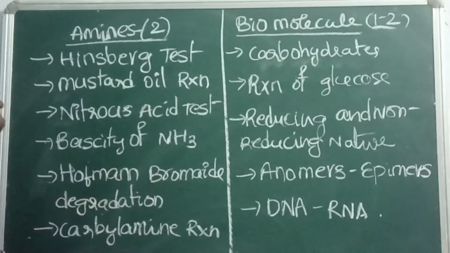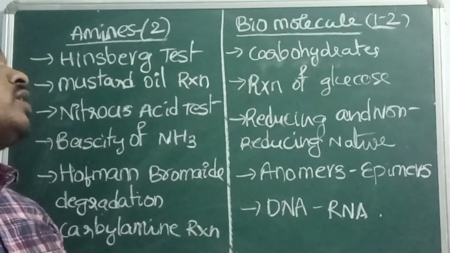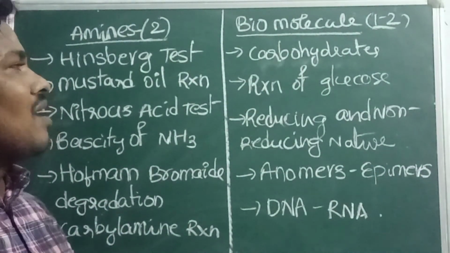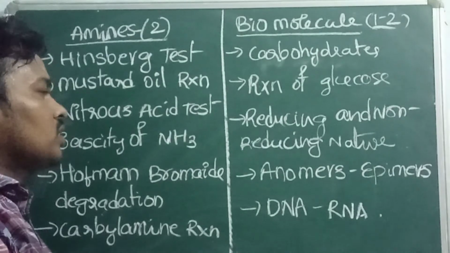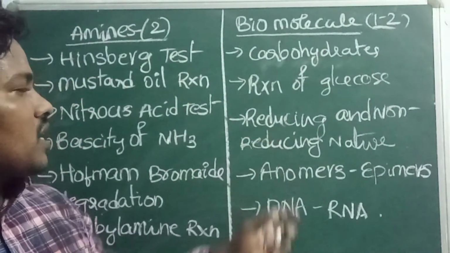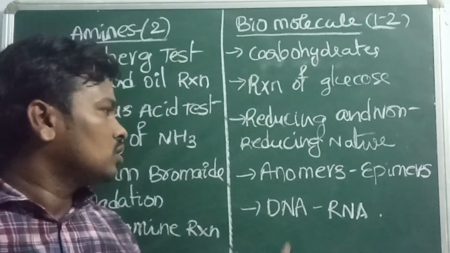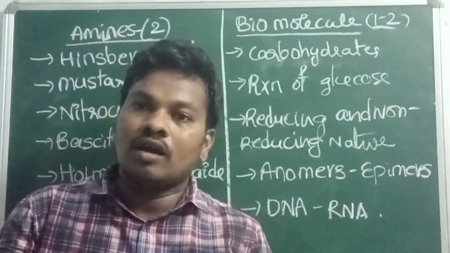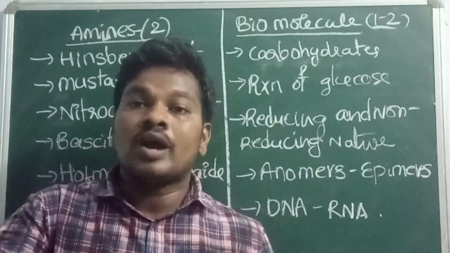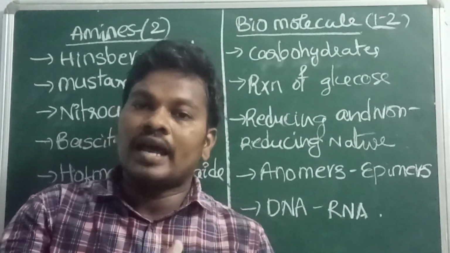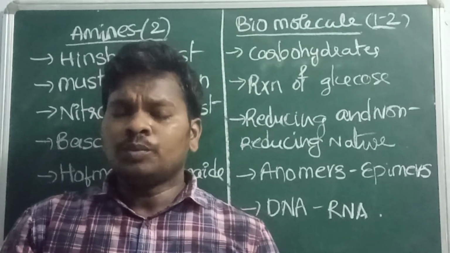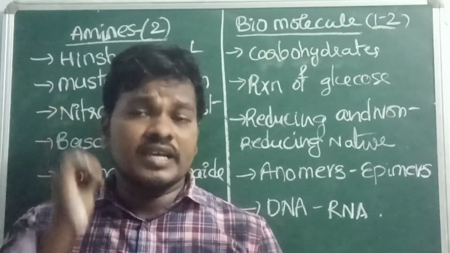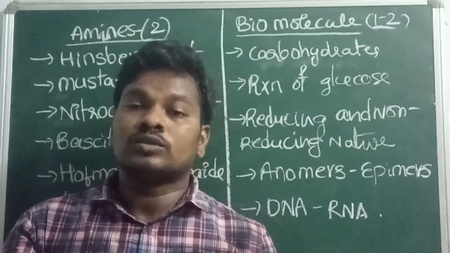You have to practice. When it comes to biomolecules, the maximum probability of questions is 1 or 2. Carbohydrates, important subtopics: reactions of glucose, reducing and non-reducing nature, anomers and epimers, and DNA and RNA. So whatever chapters I mentioned, we have to focus on them more along with the others. In the next video I will explain the important topics in inorganic chemistry.